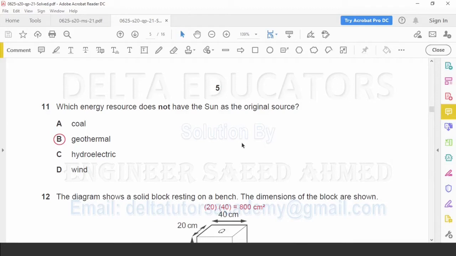Here in option B, it is given geothermal. The meaning of geo is earth. So geothermal means the heat energy or the thermal energy that is derived from earth. So geothermal energy is the energy that is not related to the sun. It is directly related to our earth. So here the correct option is B.